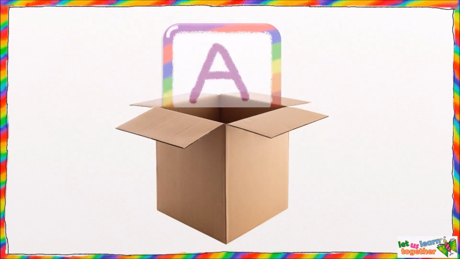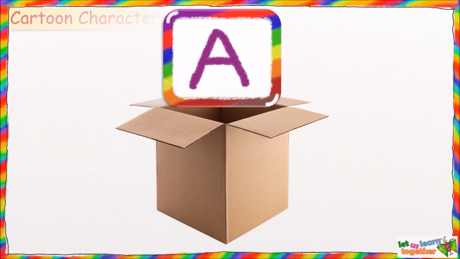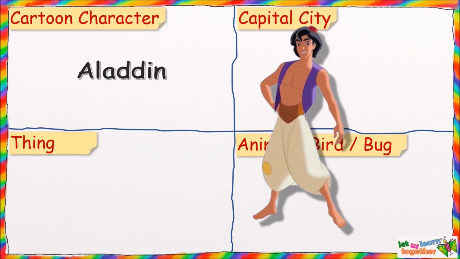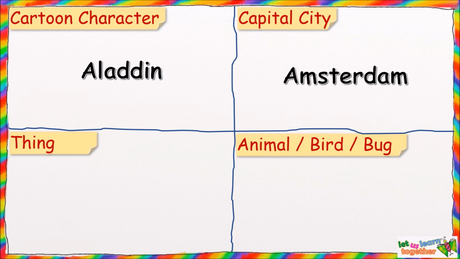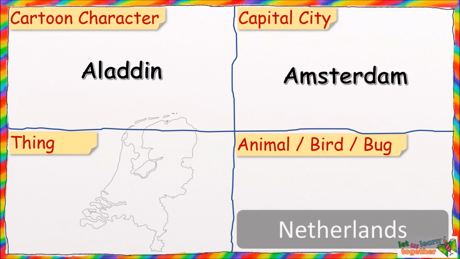It's the letter A. Well, I choose A for Aladdin, who gets the magic lamp. And who comes from the magic lamp? Genie, yes. Then I choose A for Amsterdam, which is the capital city of Netherlands.